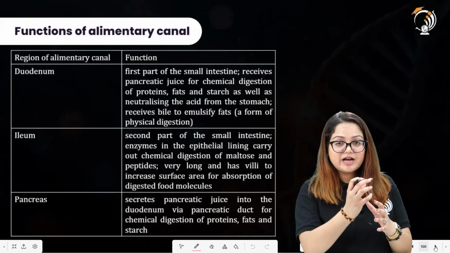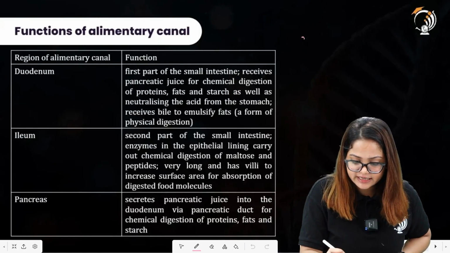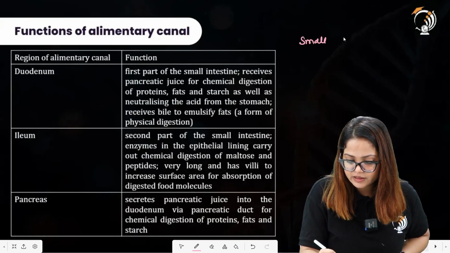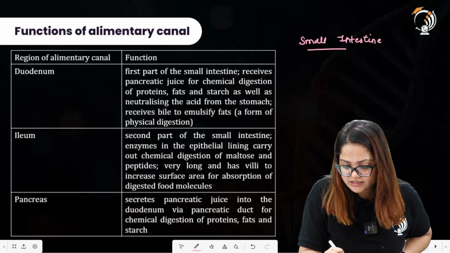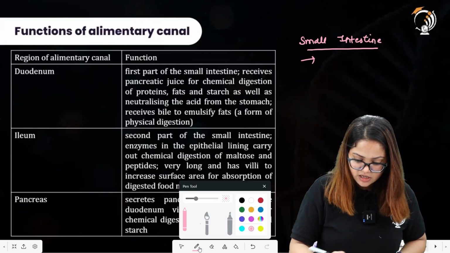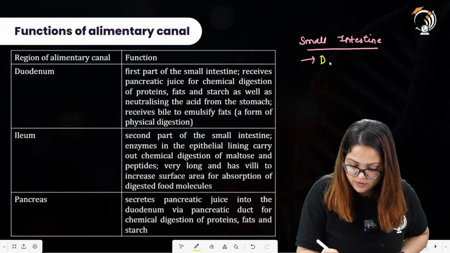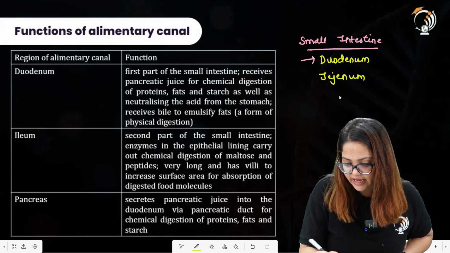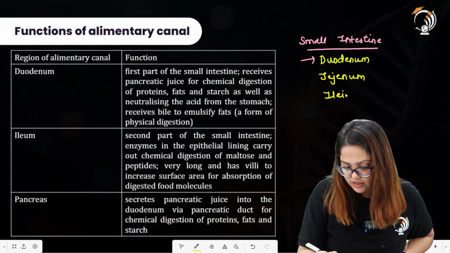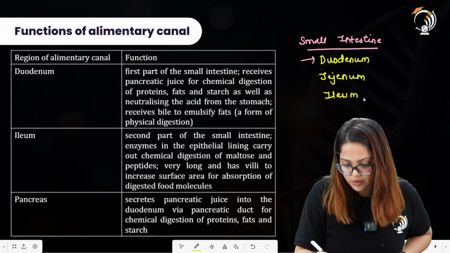Duodenum is the first part of the small intestine. So let us say that we have the small intestine region. This small intestine has three parts. First is the duodenum, then we have jejunum, and after that we have ileum. These are all parts of the small intestine.